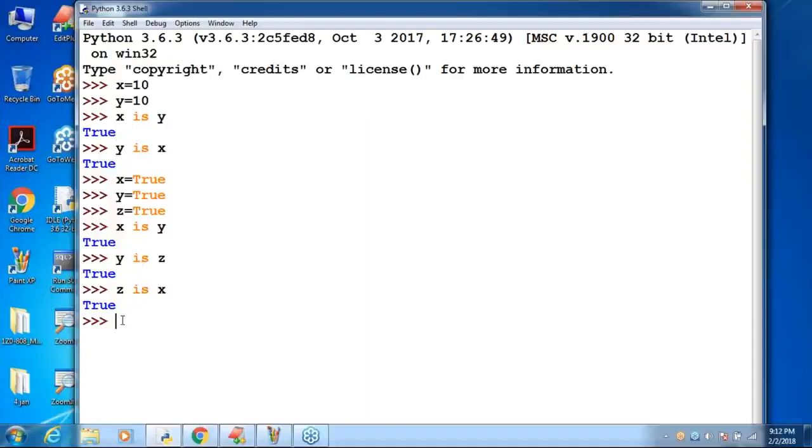Think a bit very carefully. X is equal to 256. Y is equal to 256. 256, 256. X is Y or not? What is the answer? Respond. X is Y or not? Yes, 100% true is the answer.